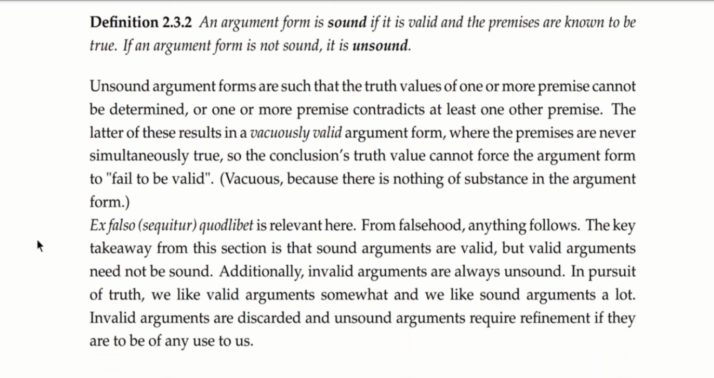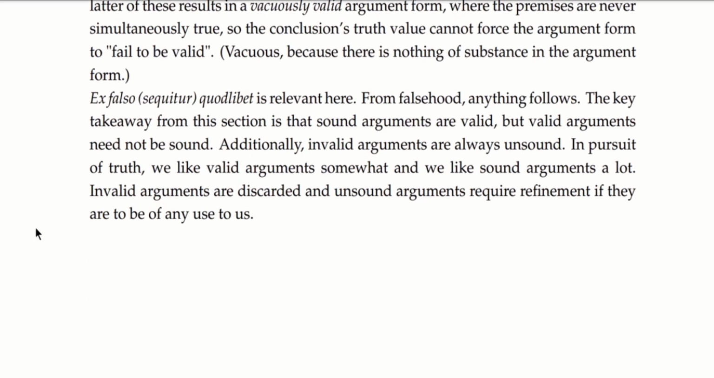Unsound argument forms are such that truth values of one or more premises cannot be determined, or one or more premises contradict at least one other premise. The latter of these results in what's called a vacuously valid argument form, where the premises are never simultaneously true. So the conclusion's truth cannot force the argument to fail to be valid in some sense. There is a Latin phrase, pronounced roughly like ex falso sequitur quodlibet, which is relevant here. It translates to something like, from falsehood anything follows.